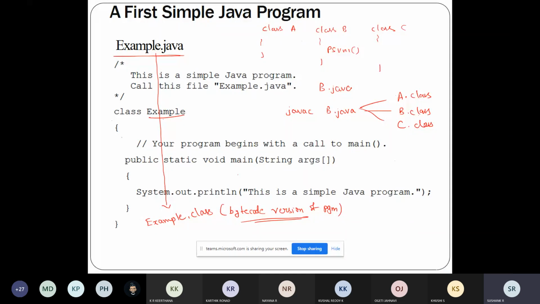So the bytecode is the intermediate representation of my program, which will tell the JVM how it will execute the instructions. So it is not the code. The output of javac is not the code which can be directly executed.